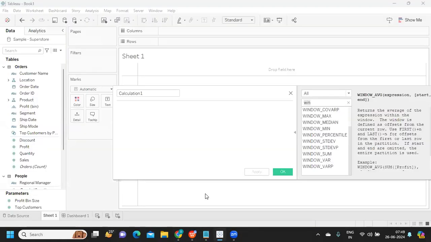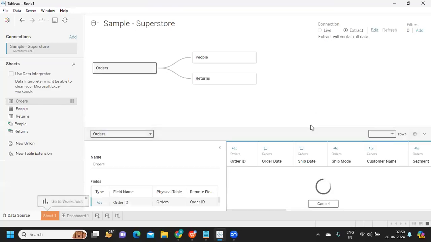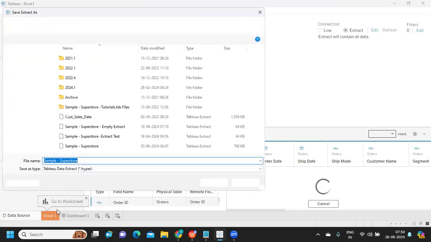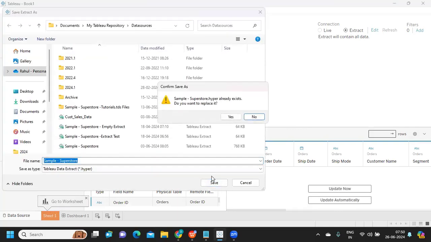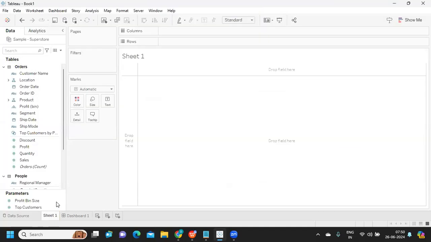What is incremental refresh and how is it implemented? Incremental refresh is useful when the volume of data you are working with is very huge. Generally, when we set up an extract and refresh it, it creates the extract every time, deleting the existing records.